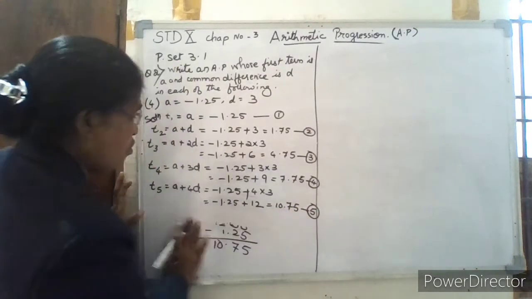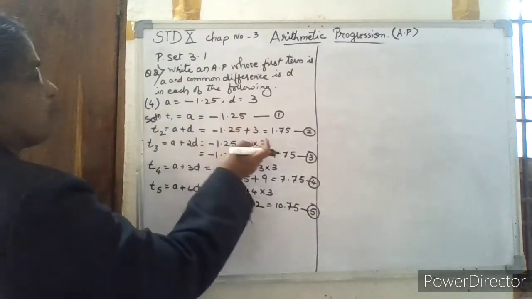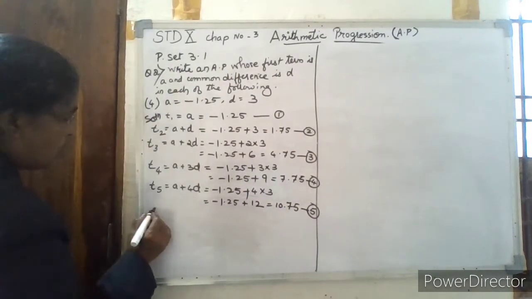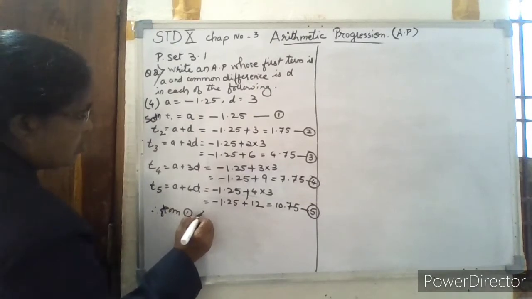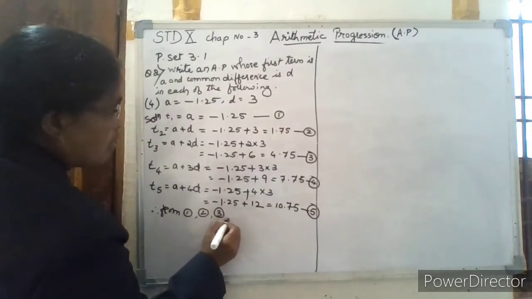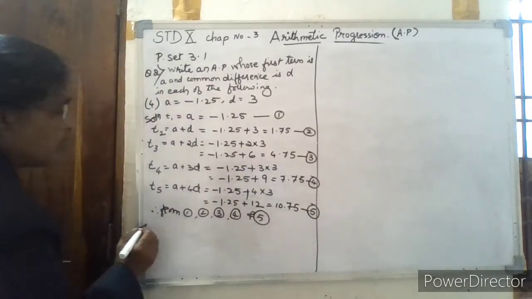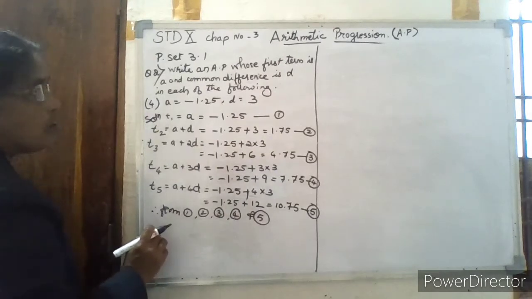We will not find out any more, that is enough. We got the first term, second term, third term, fourth term, and fifth term also. Therefore, from terms 1, 2, 3, 4 and 5 we have got the terms of an AP.